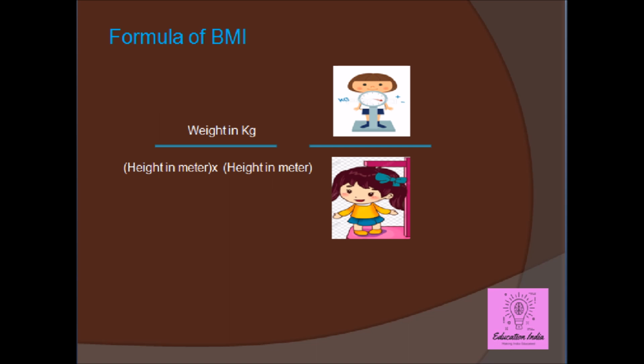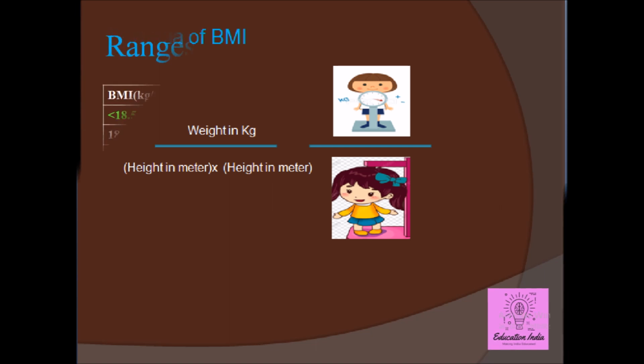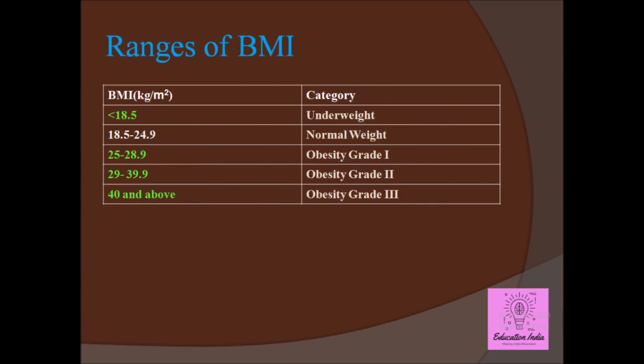There are a few categories to divide a person as per his or her BMI range. The normal range of BMI is 18.5 to 24.9. Those persons having a BMI less than 18.5 are termed underweight, and those persons whose BMI is more than 25 are termed overweight.